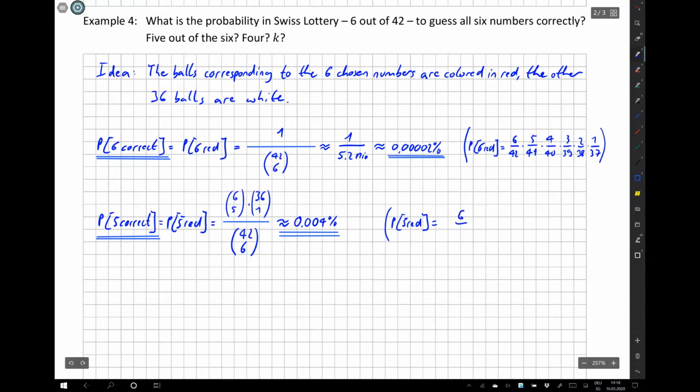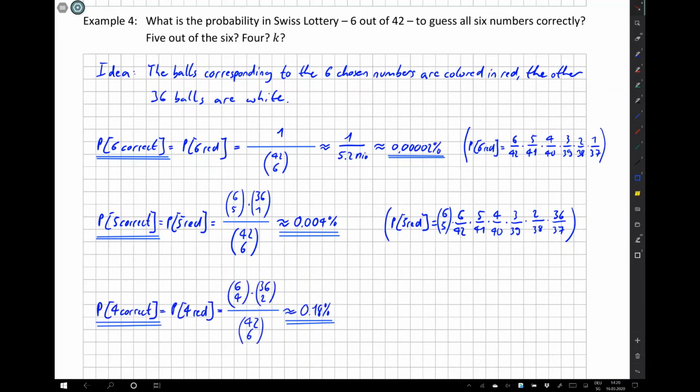We can calculate also this probability in a different way by saying, well, the probability that the first chosen ball is red is 6 divided by 42, the second one 5 divided by 41, and so on. The probability that the fifth ball chosen is red is 2 divided by 38, and then the probability that the sixth ball chosen is white is 36 divided by 37. This is the probability that the 5 red balls get chosen first and then the white ball at last, but we don't care about the order, so there are actually 6 choose 5 different orders when the 5 red balls will be chosen, so we have to multiply the whole thing by 6 choose 5.